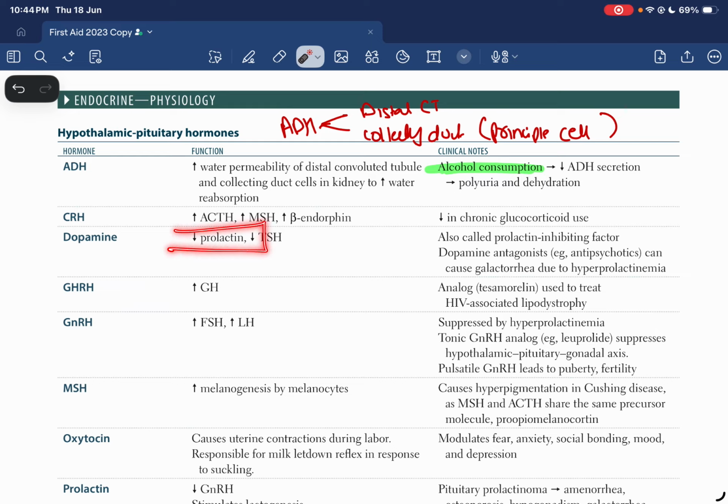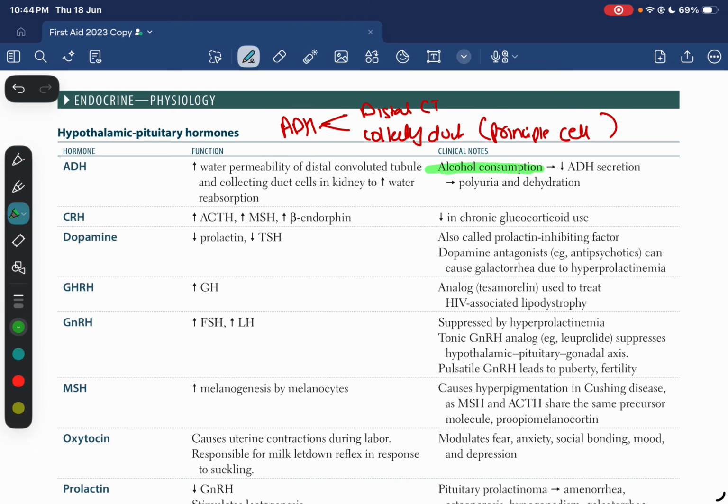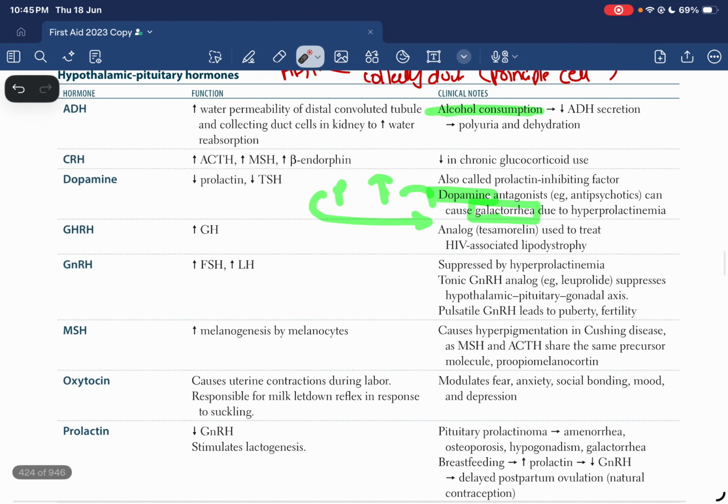Dopamine basically mainly decreases prolactin, right? And alongside with that, it also decreases the TSH level. It is called the prolactin inhibiting factor. Dopamine antagonists, which are basically the antipsychotics, can cause galactorrhea, because if you block the effect of dopamine, that is going to increase the level of prolactin. Prolactin increases milk production, which leads to galactorrhea, and also TSH is going to increase, which is going to lead to the signs and symptoms of hyperthyroidism.